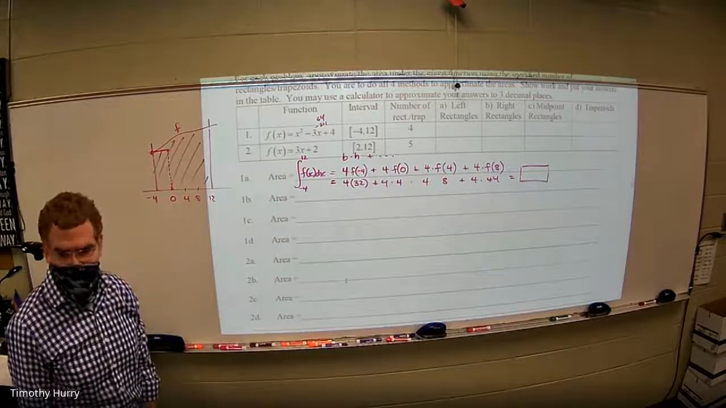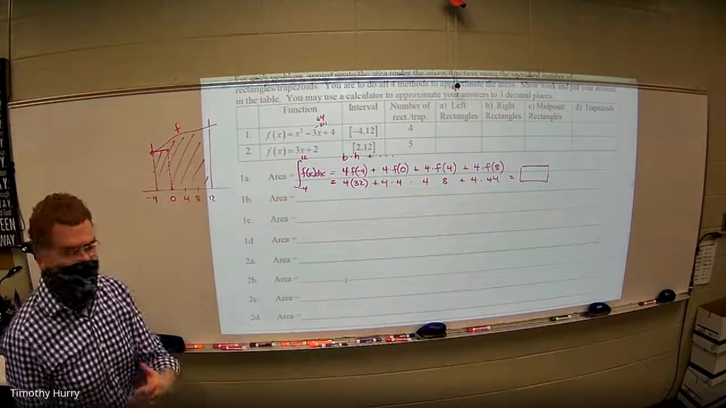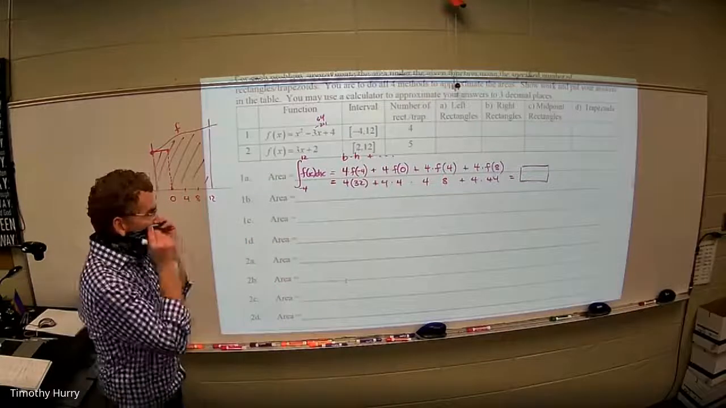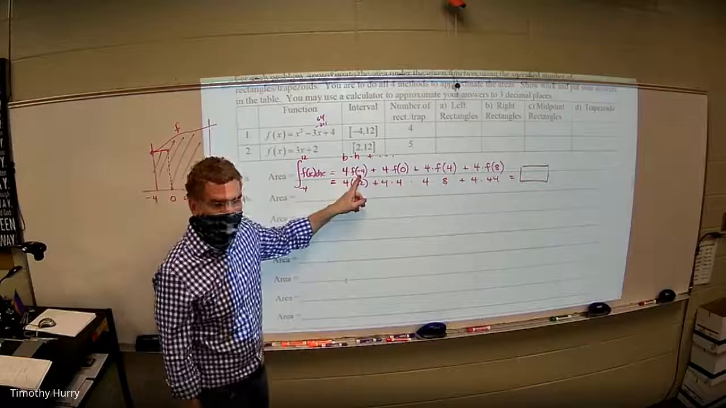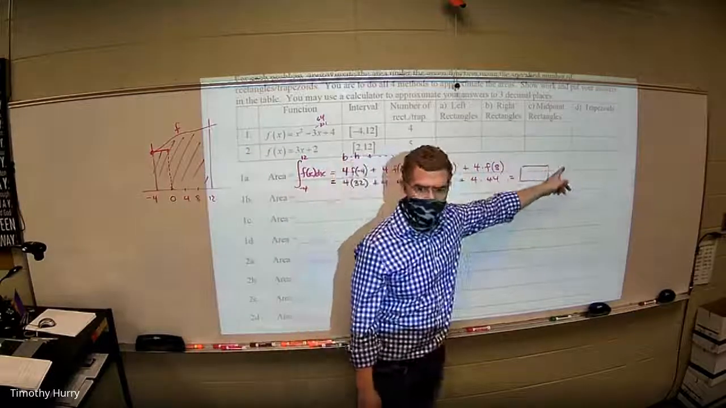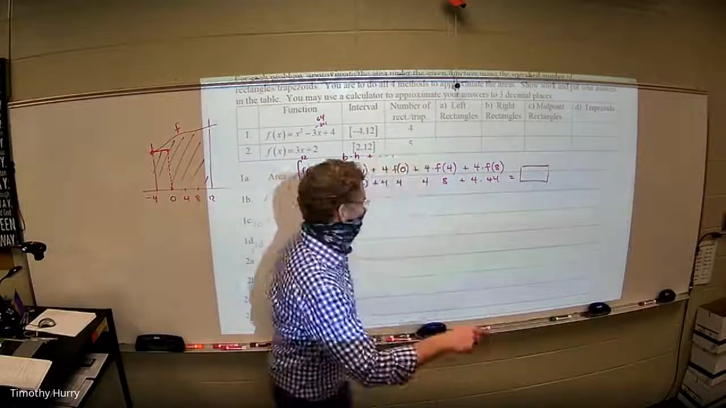Are y'all tracking with me? And what would be the difference between this and a right hand? On a right hand, I don't start with f of negative 4, do I? I start with f of 0, but what do I end with? 4 times f of 12. Good. All right, let's just set up these other two.